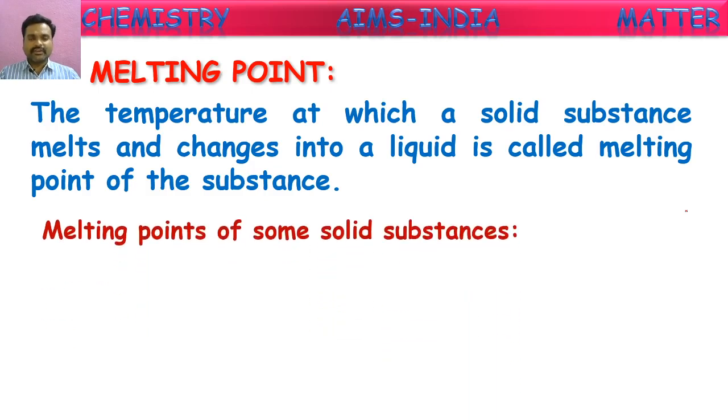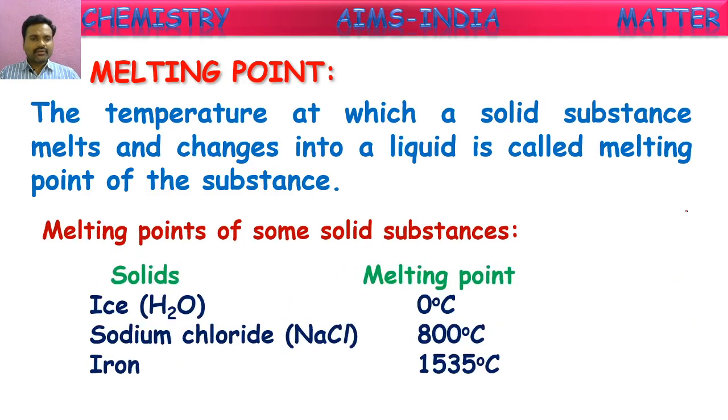Here, some examples of the melting points of solids are given. If you observe, ice has its melting point at 0 degrees Celsius. This means when ice reaches 0 degrees Celsius, it starts converting into liquid form. Below 0 degrees Celsius, water will be in ice form or solid form. When it reaches 0 degrees Celsius, it starts converting into liquid form or water because its melting point is 0 degrees Celsius. In the same way, they have mentioned the melting points of some other solids here.